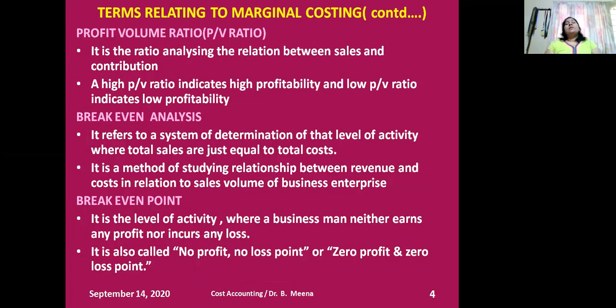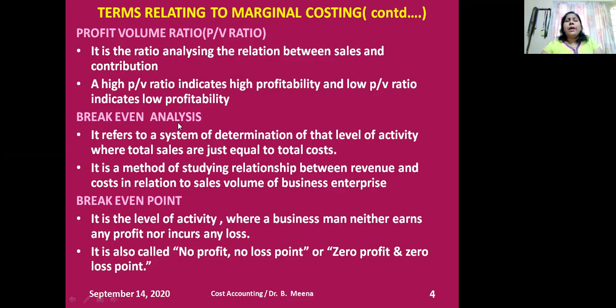Next, the concept I want to highlight in this video is the PV ratio. It's a ratio analyzing the relationship between sales and contribution. A high PV ratio indicates high profitability and a low PV ratio indicates low profitability. So what do we mean by PV ratio? Simply, we are analyzing the relation between sales and contribution.